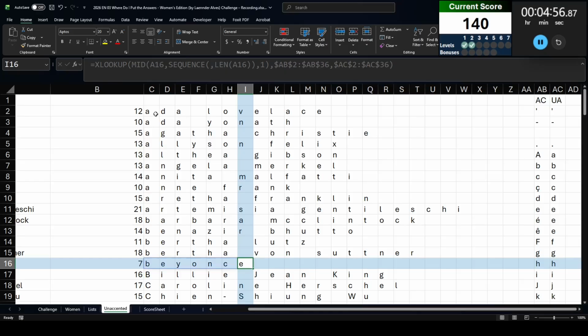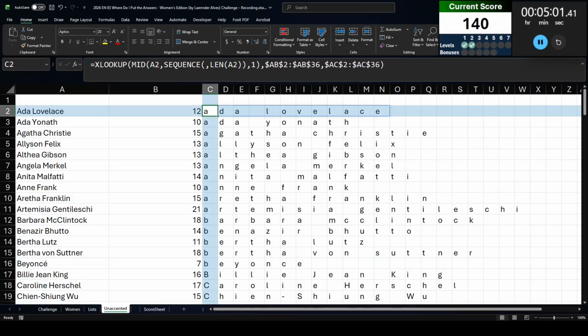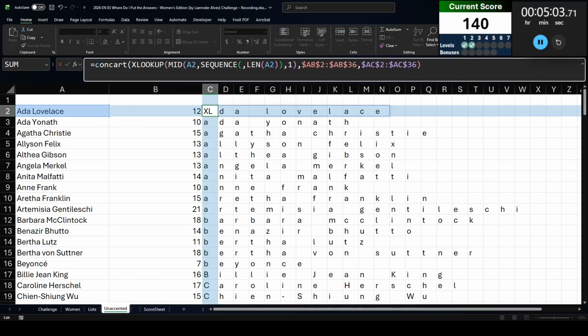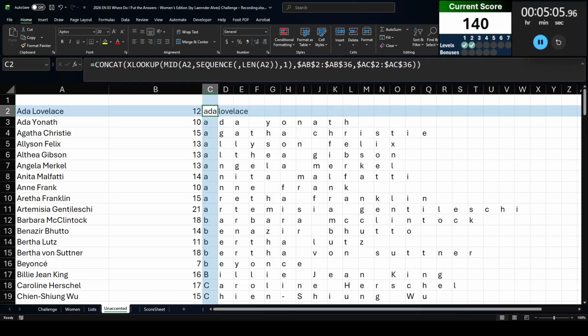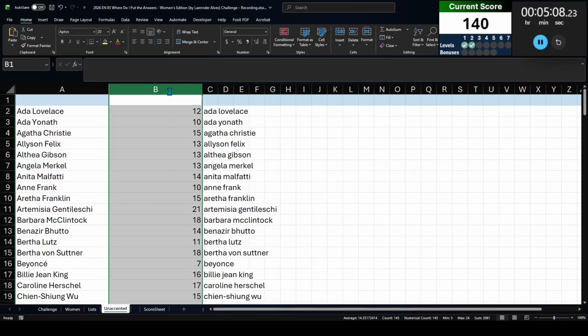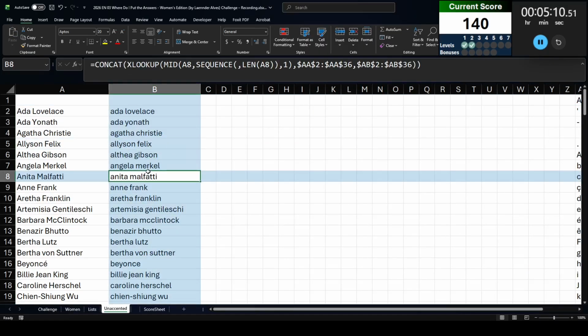I know I took out all the capitalization. That should be fine because these aren't going to be the answers. These are still going to be the answers. So let's go ahead and concatenate them together. And there we have all of our unaccented names listed there.